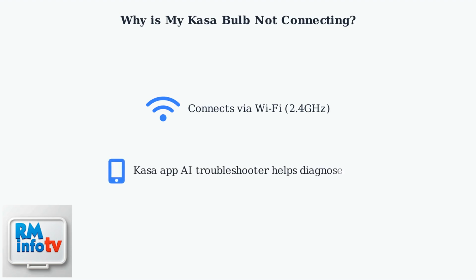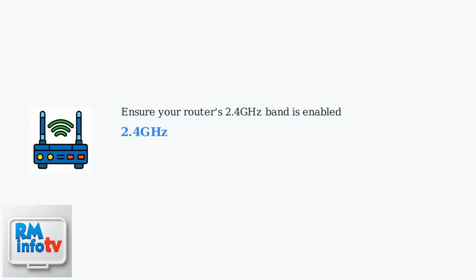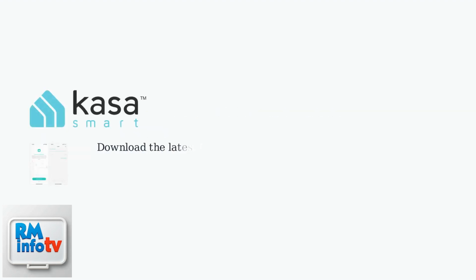The Kasa app now includes an AI troubleshooter to help diagnose and fix connection issues in real time. First, ensure your router's 2.4 GHz band is enabled. Download the latest Kasa app. Power on the bulb and hold the reset button for about 5 seconds until it blinks.